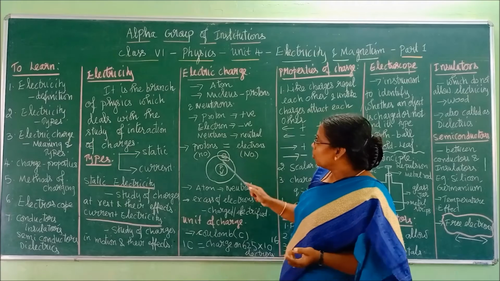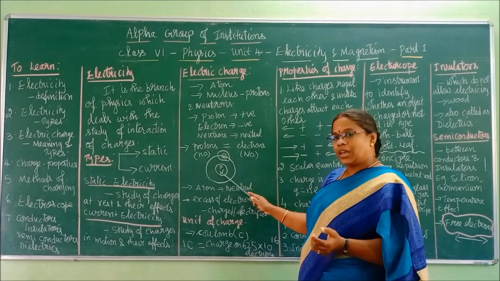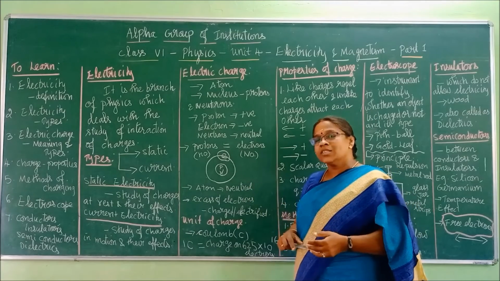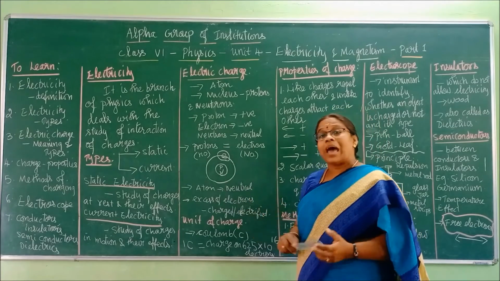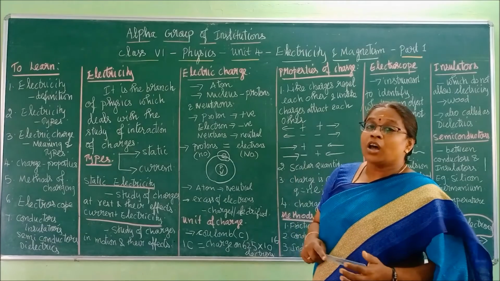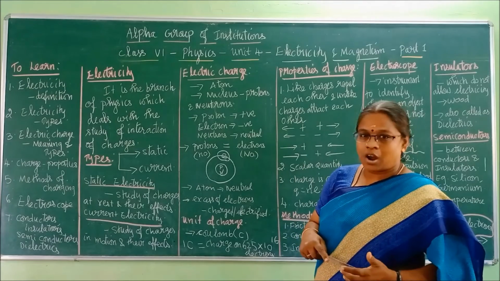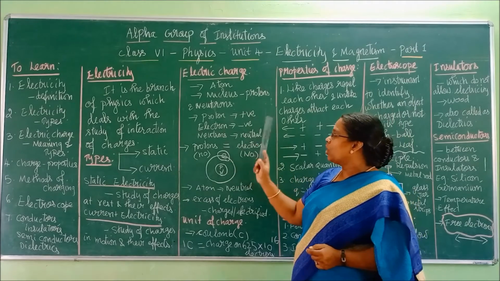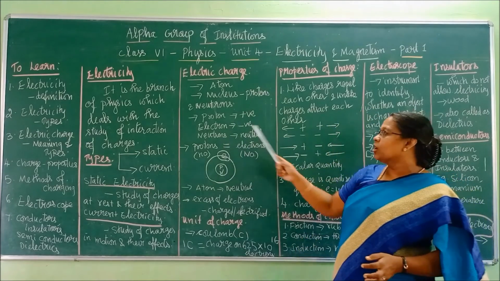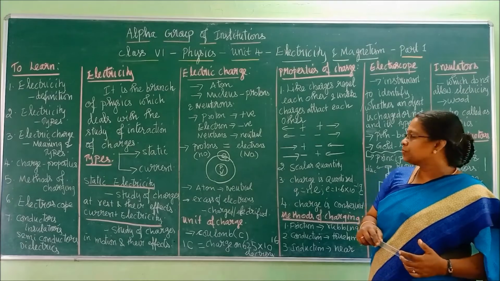Right? So now, what is at the center, I said? Nucleus. What is there inside the nucleus? Proton and neutron. And outside the nucleus you will have orbits. On the orbits what will we have? Electrons. What are the charges? Proton will have positive charge, electron will have negative charge, neutrons will have neutral charge.